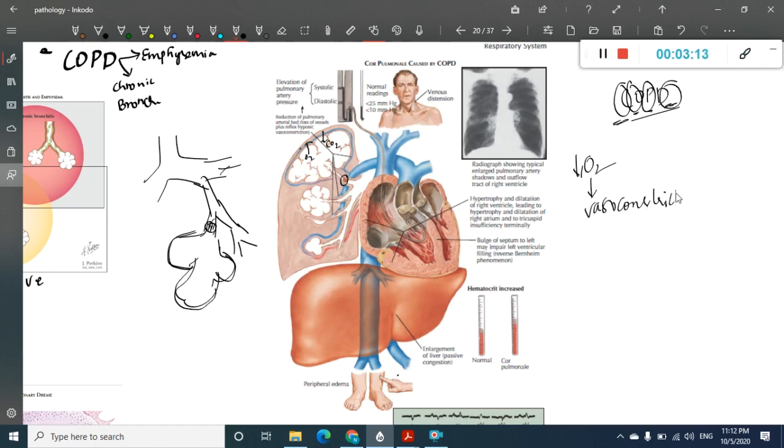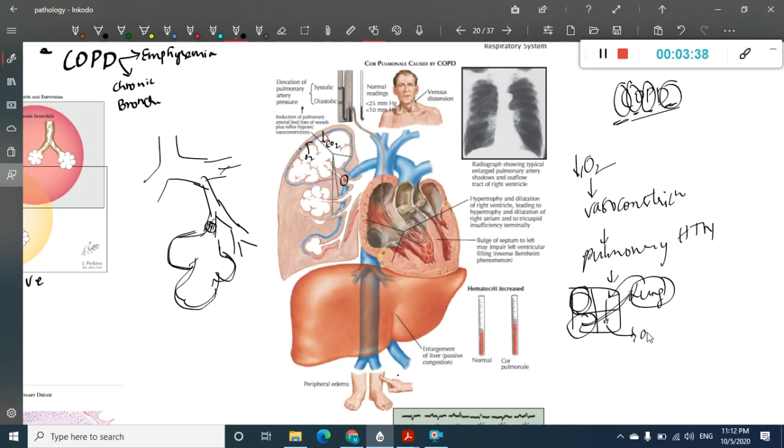Because of that, there is pulmonary vasoconstriction, which leads to a condition called pulmonary hypertension. Actually, this is the heart: right atrium, right ventricle, from there the blood goes to the lungs. From there the blood comes back to the left atrium, from there to the left ventricle, then it goes to the aorta.